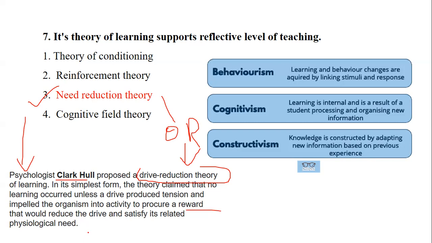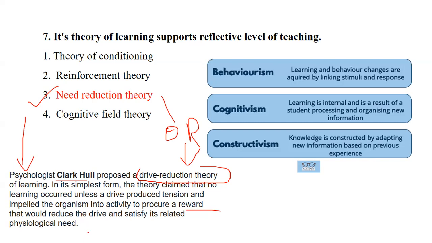That is reflective level of teaching. If you remember, reflective is like problem analytical. As you get closer to the problem, you get the solution, and you will definitely get relaxation. Why? Because whatever you aimed for is happening.